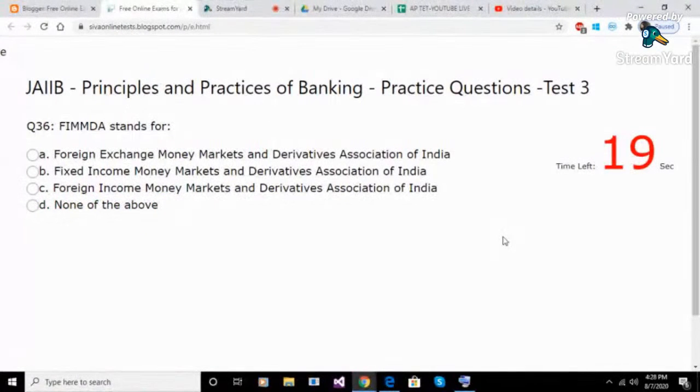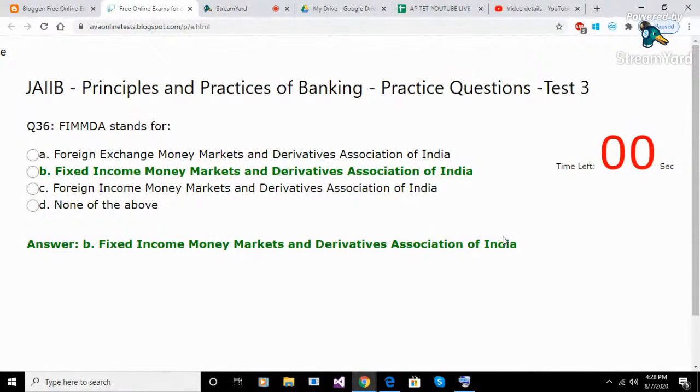Question 36. FIMDA stands for. Option A. Foreign Exchange Money Markets and Derivatives Association of India. Option B. Fixed Income Money Markets and Derivatives Association of India. Option C. Foreign Income Money Markets and Derivatives Association of India. Option D. None of the above. Answer B. Fixed Income Money Markets and Derivatives Association of India.